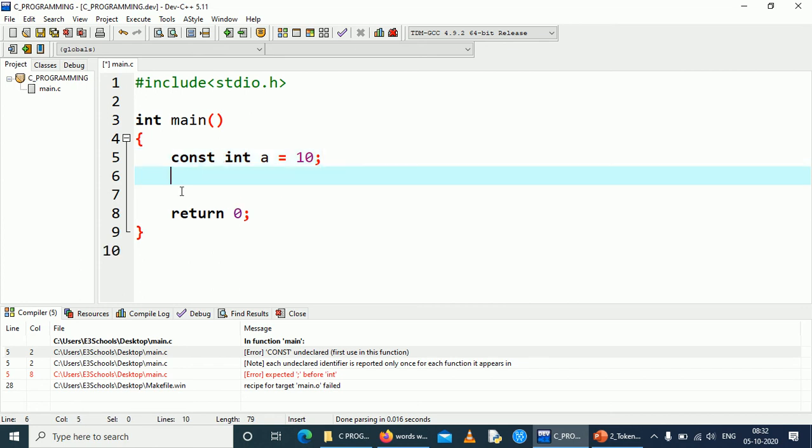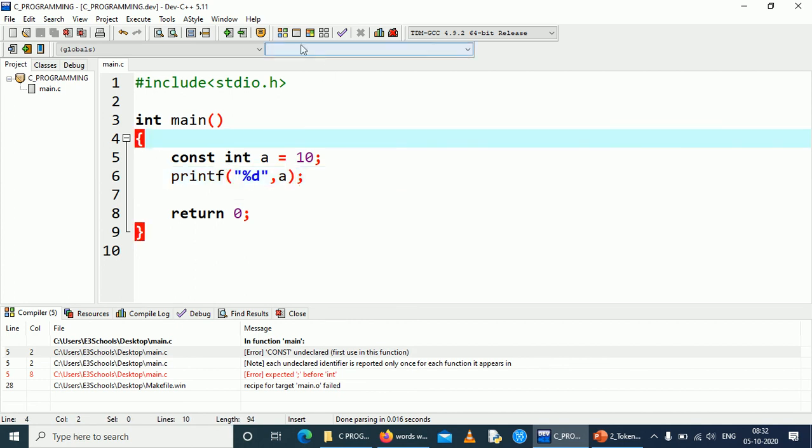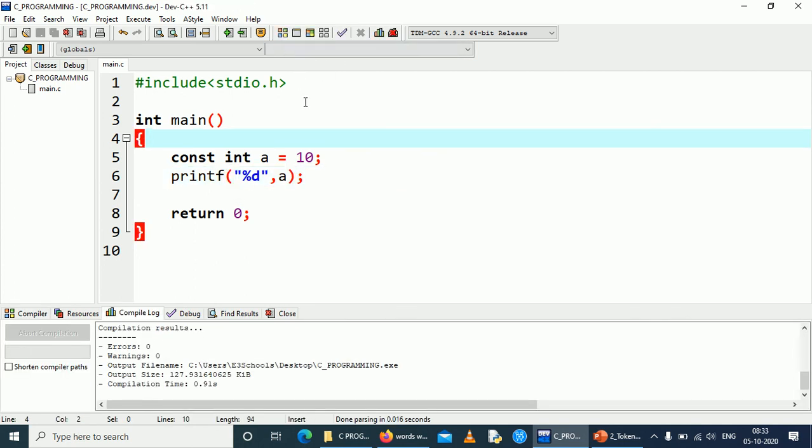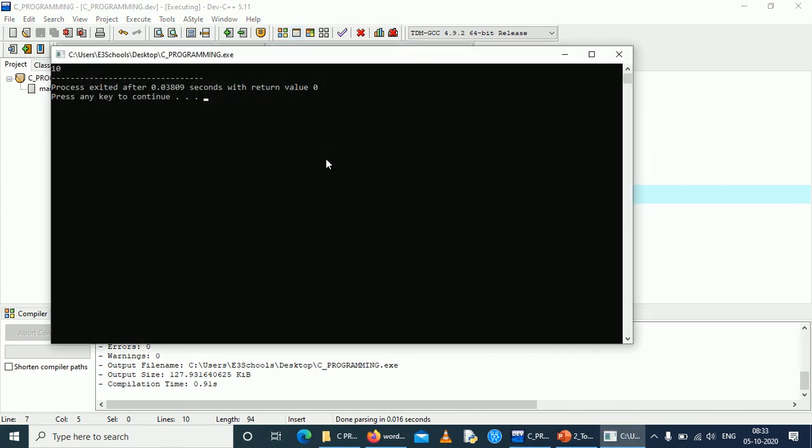Constant a equal to 10. Now I will try to print that, percentage d comma a. So this will definitely run successfully. So expected output is achieved.